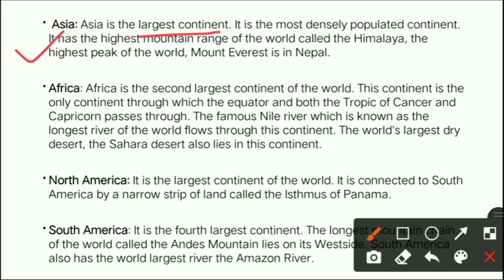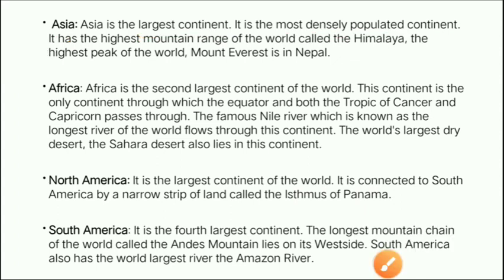Asia is the largest continent. So, among all these 7 continents, which is the largest continent? The largest continent is Asia, right? Now, it is the most densely populated continent. It means that the population of people is very high in this continent. Asia is the most populous continent. The population is very high as compared to other continents.